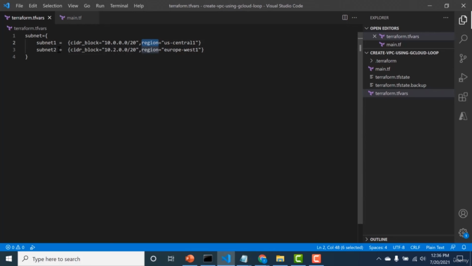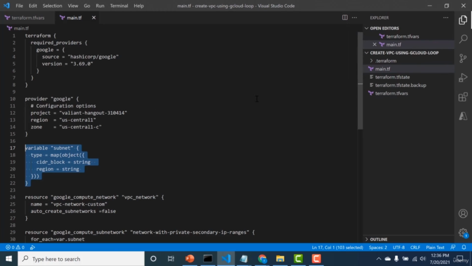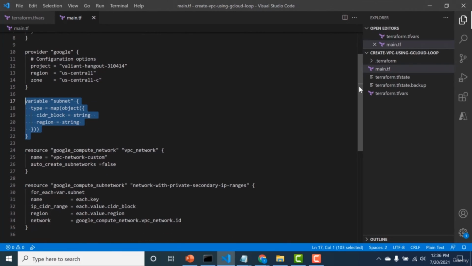So the first thing again what you need to do is declare a variable and assign it values. And after you've done that, the next thing you need to do is, like previously, create a network. To create a network, you need to use the google_compute_network resource block. And this resource block, I have named it vpc_network, and the name for this resource I have given is vpc-network-custom.